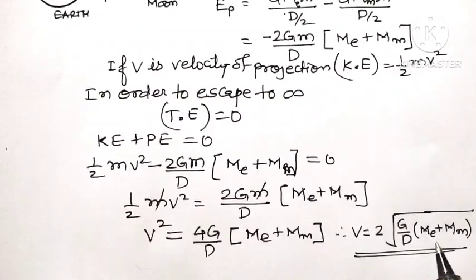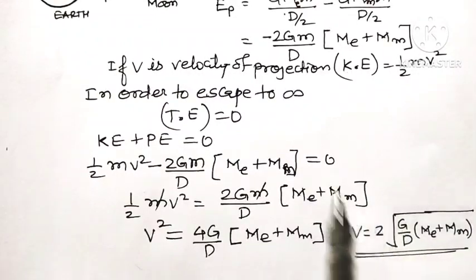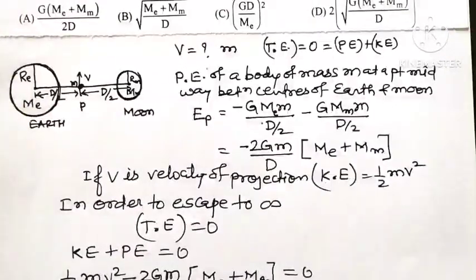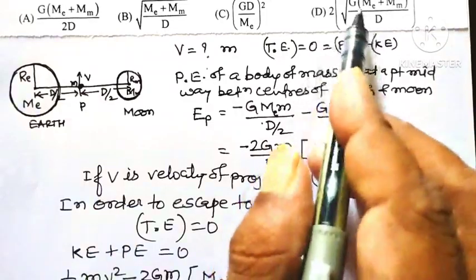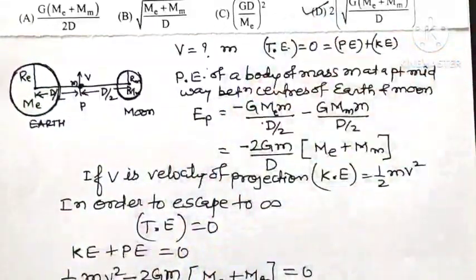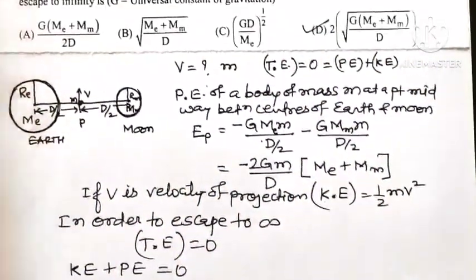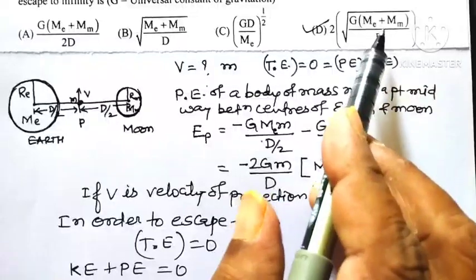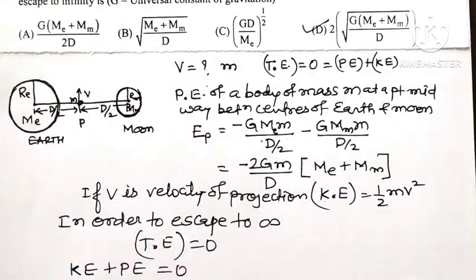So, out of 4 options, look at option number D. What is that option D? It is 2 under root of G into Me plus Mm upon D, that is mass of earth plus mass of moon upon distance between them. So D is the correct option for this question.